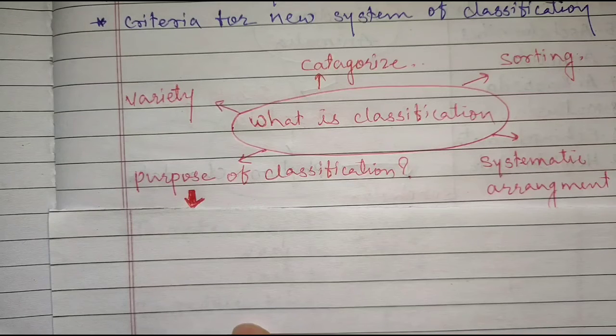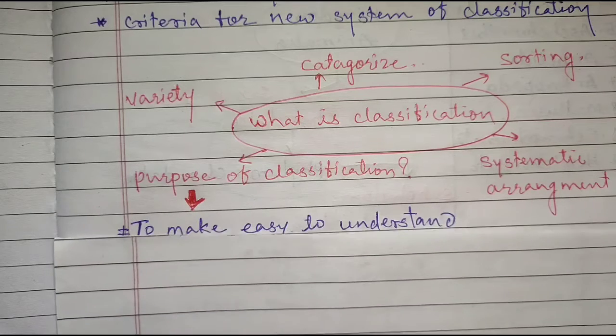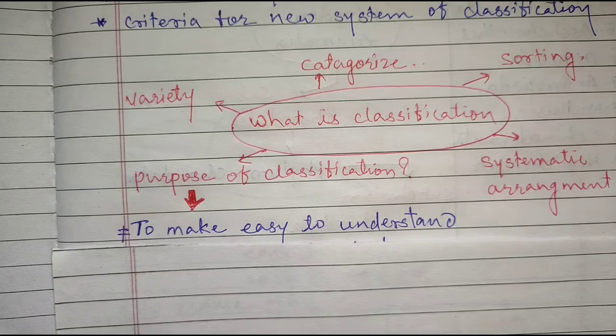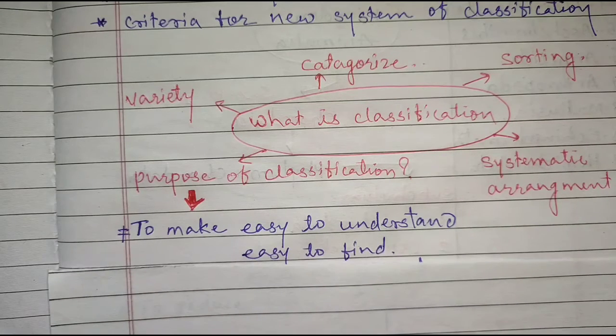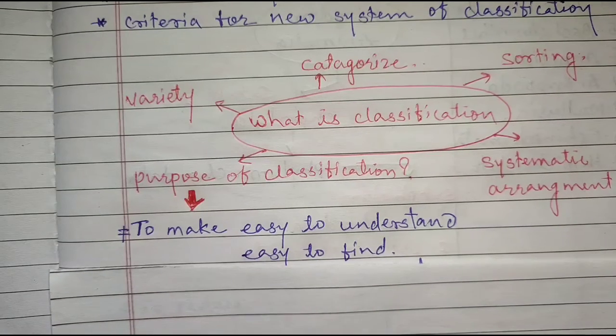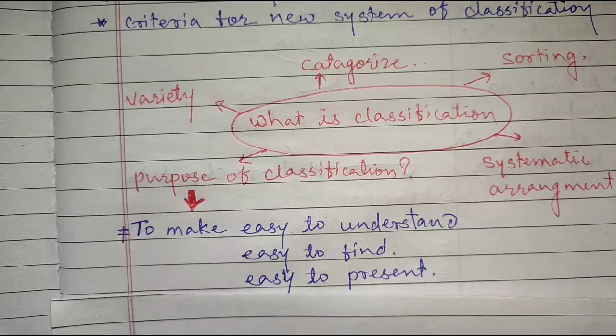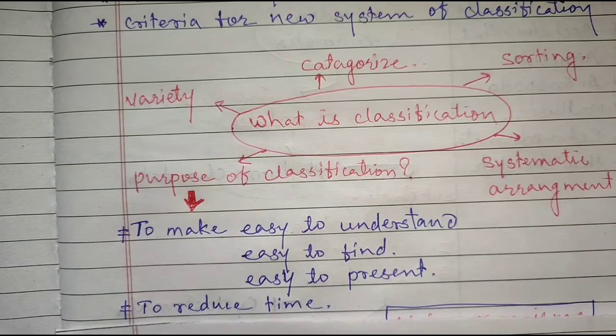So what is the purpose of classification? The purpose of classification: to make it easy to understand, to make it easy to find out, make it easy to present, and the most important is to reduce time.